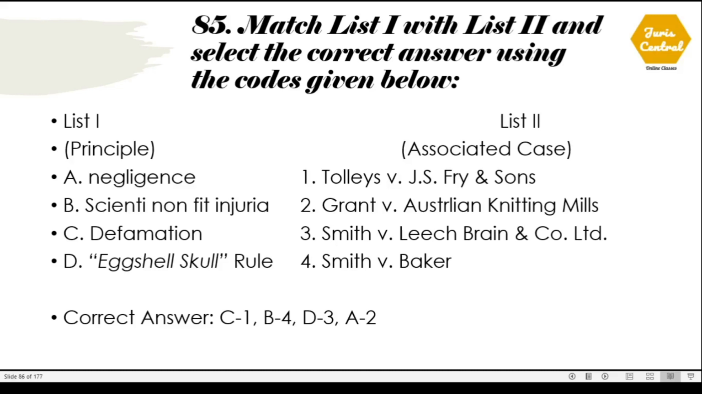Negligence. The correct option is Grant versus Australian Knitting Mills. The case deals with negligence. Scienti non fit injuria. In the case of Smith versus Baker, the rule scienti non fit injuria was followed. Defamation is in Tolley versus J.S. Fry and Sons. This case dealt with defamation, and Smith versus Leech Brain and Company Limited evolved the principle of the egg-shell skull rule.